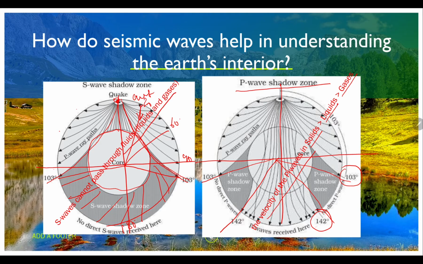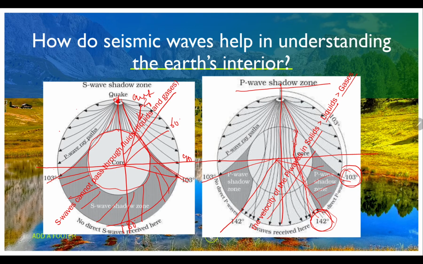That means whenever they are traveling in this direction, they will deflect and move, and again they will appear at this point. Since they are deflecting, if you take this wave which is coming and deflecting and coming here, after deflecting again it is coming here. It is liquid, because solid to liquid it has been changed. So, deflected, again it is moving in this direction, again it is deflected, and it has reached this. So, this is the shadow zone.